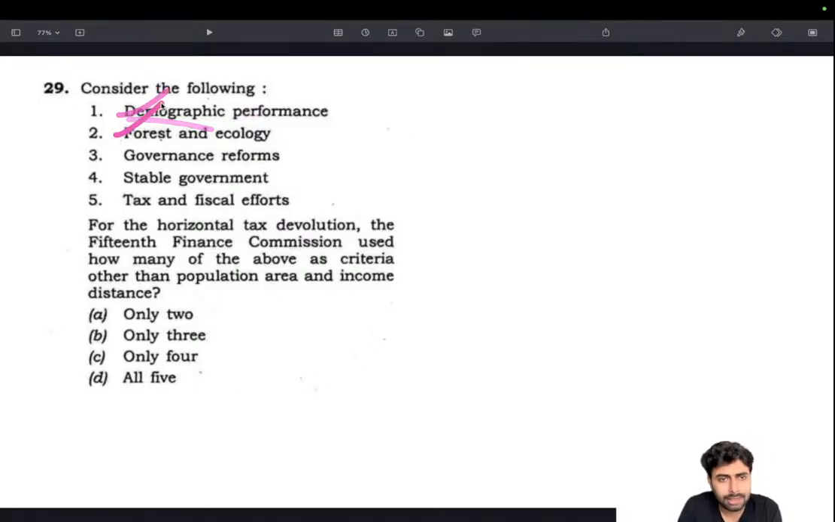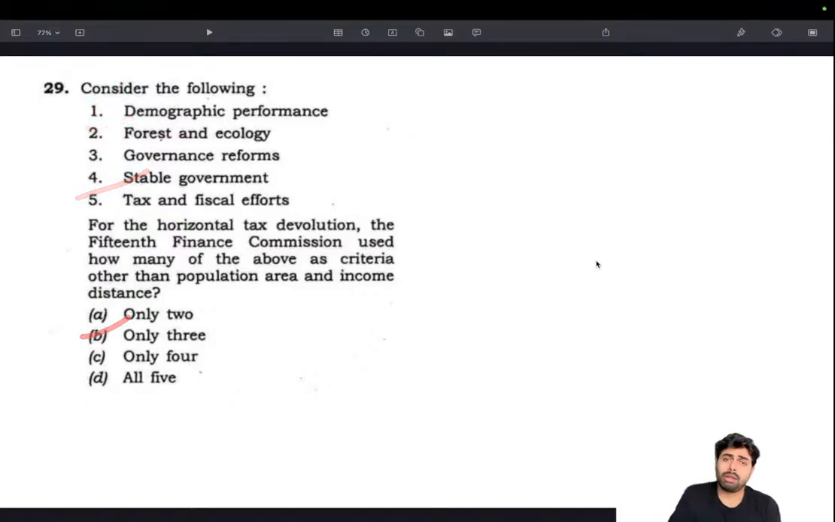Forest and ecology, that is there. Government reforms is not something that is there. Stable government, definitely not there. These two things are not there. If you have read about any terms of reference, things like this seem very improbable. The political structure, they don't care much about that, but tax and fiscal efforts have been included. Yeah, that is there. So the answer is 1, 2 and 5, meaning only 3.